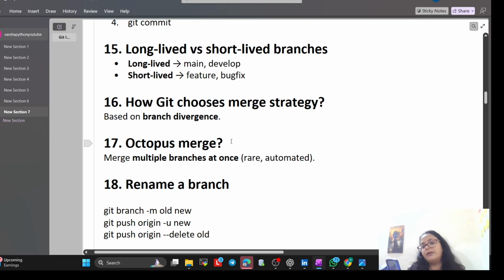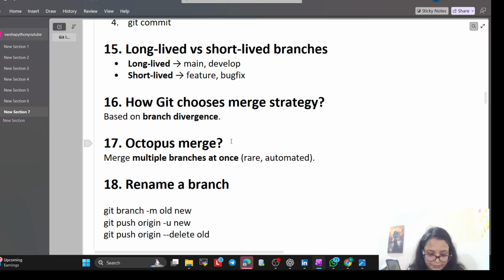Octopus merge: merging multiple branches at once. What is octopus? Say we are releasing 5 features at once, like profile, settings, cards, help, search. Instead of 5 messy merges, we do one octopus merge to bring all of them in together. That is nothing but an octopus merge.